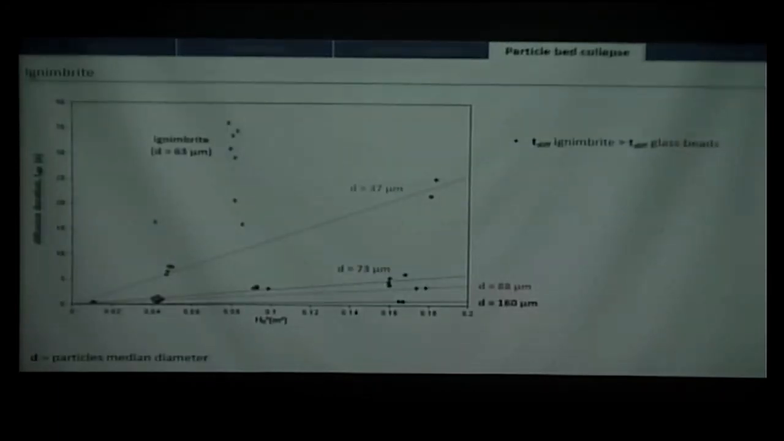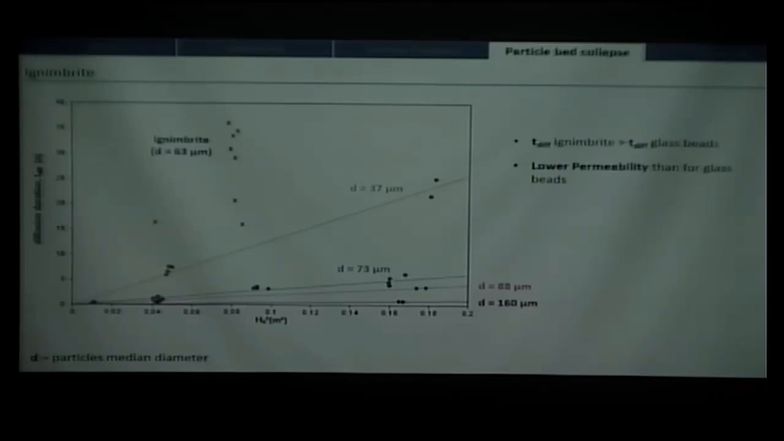I will show the same diagram as before. So we have the ignimbrite, we see that the duration is much longer even for particles that are globally bigger than for the smallest glass beads I used. So somehow there is a lower permeability of the ignimbrite than the glass beads, at least for the same size.